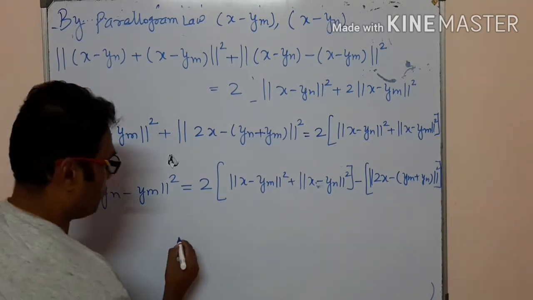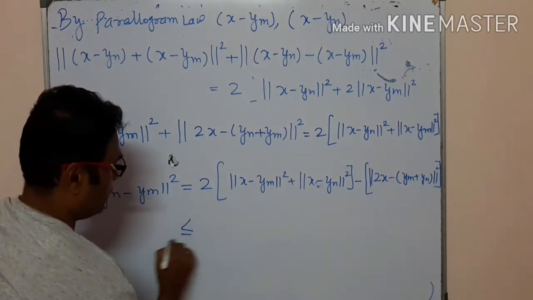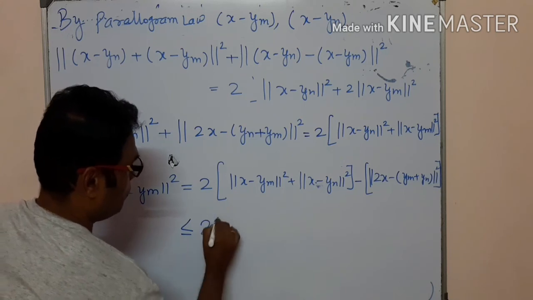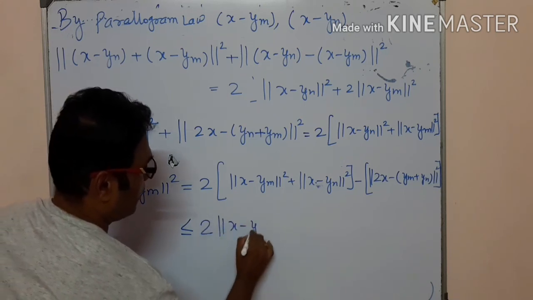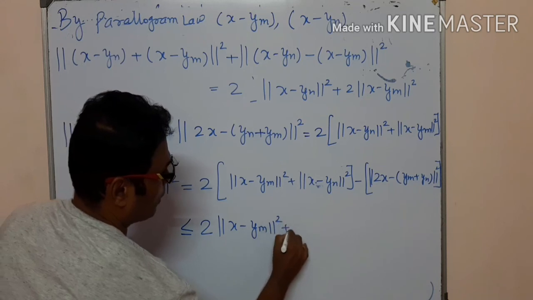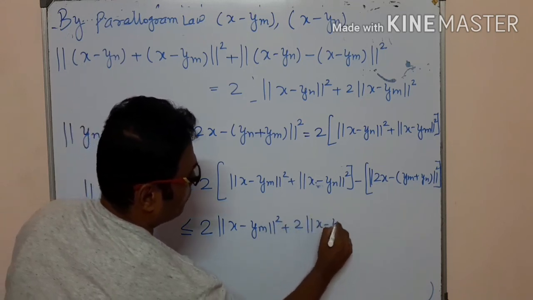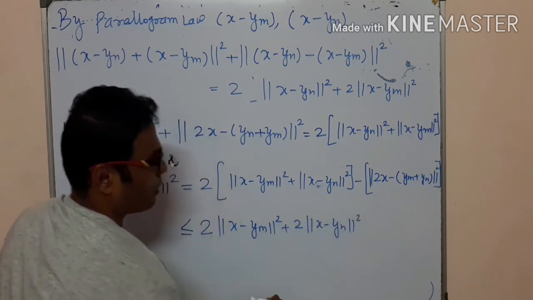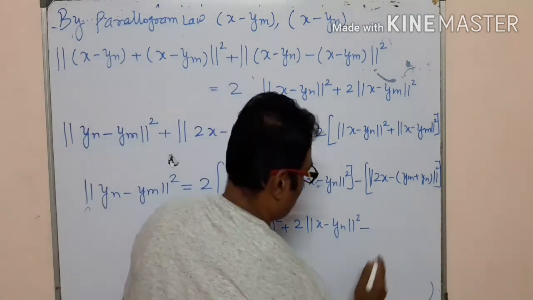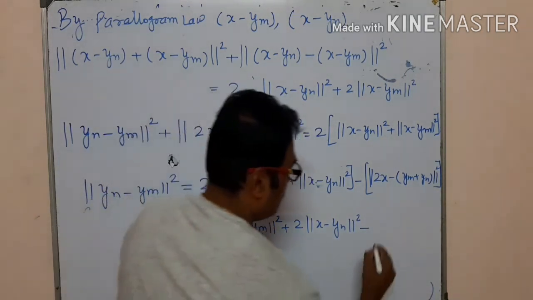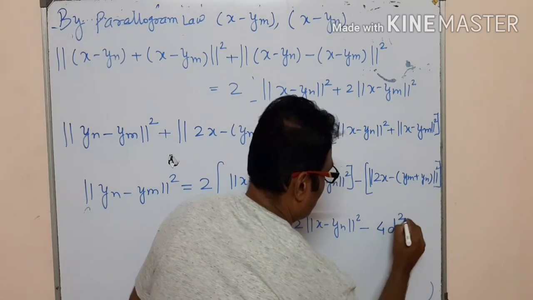Now using equation number 1, we have 2 norm of x minus ym whole square plus 2 norm of x minus yn whole square minus the last term, which is less than or equal to 4d square.